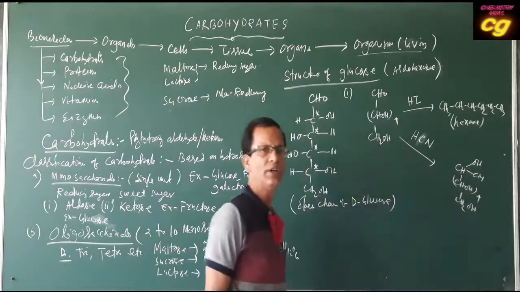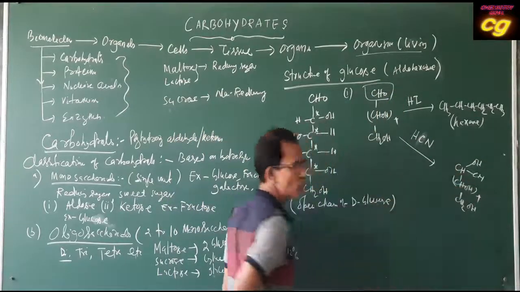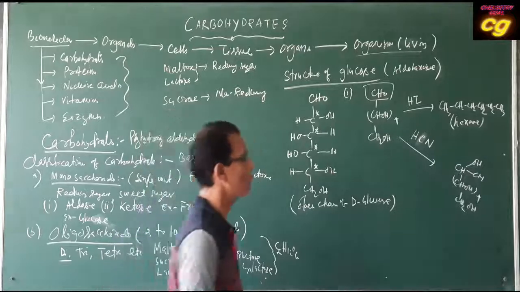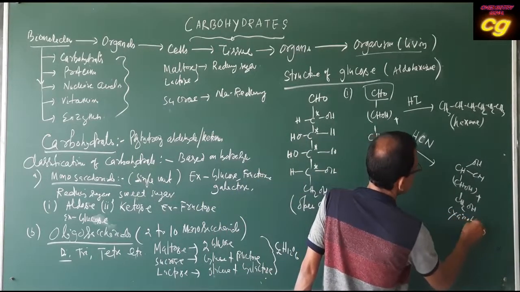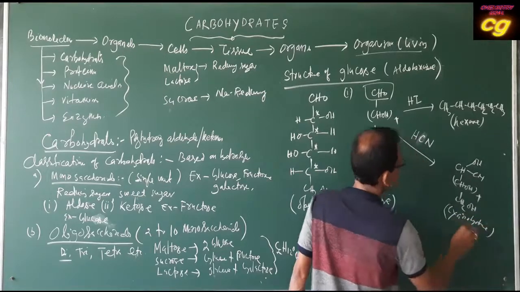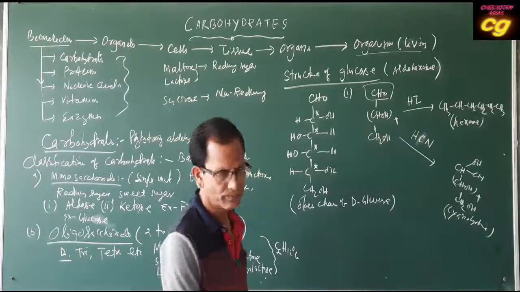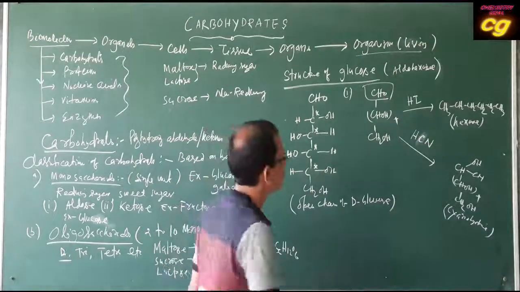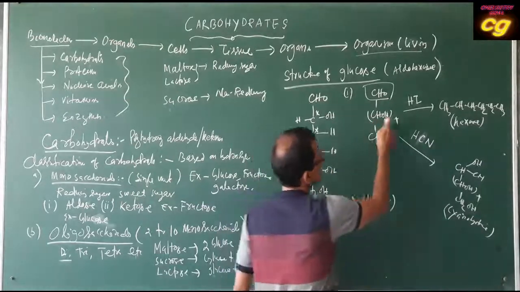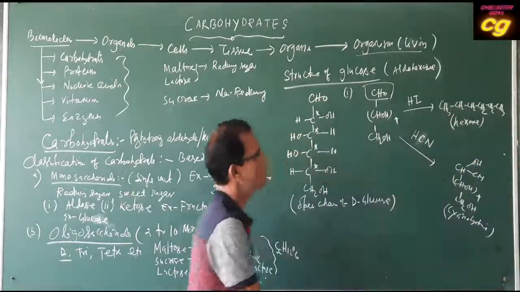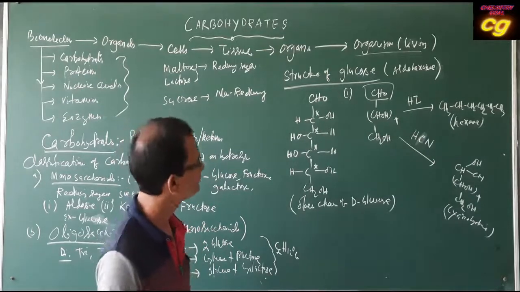Everything is the same, only the functional group, the aldehyde group, changes to cyanohydrin form. This is called cyanohydrin. As it produces cyanohydrin, it indicates it has a carbonyl group. This reaction indicates glucose has a carbonyl group and an open chain of 6 carbon atoms.